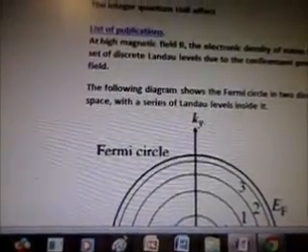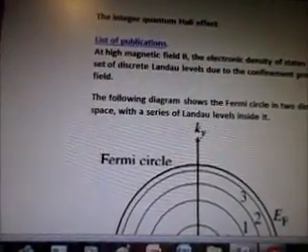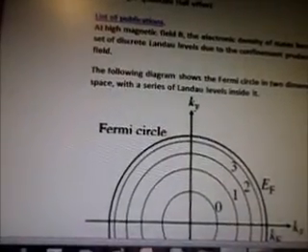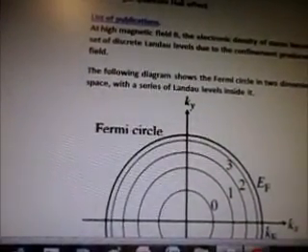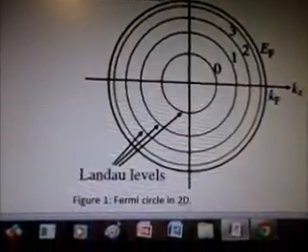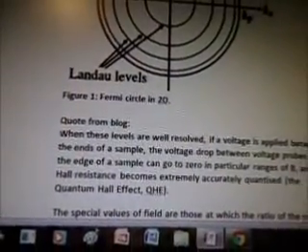The integer quantum Hall effect, list of publications. At high magnetic field B, the electronic density of states becomes a set of discrete Landau levels due to the confinement produced by the field. The following diagram shows the Fermi circle in two-dimensional K-space with a series of Landau levels inside it. This is Fermi circle in 2D. Quote from blog: when these levels are well resolved, if a voltage is applied between the ends of a sample, the voltage drops between voltage probes.